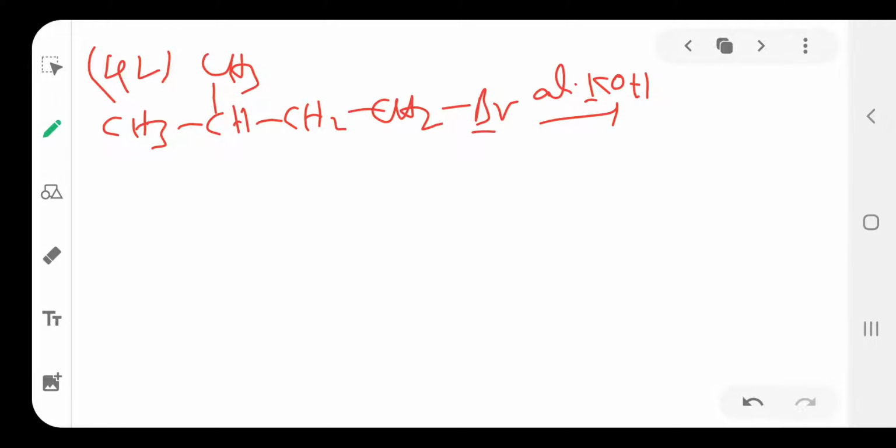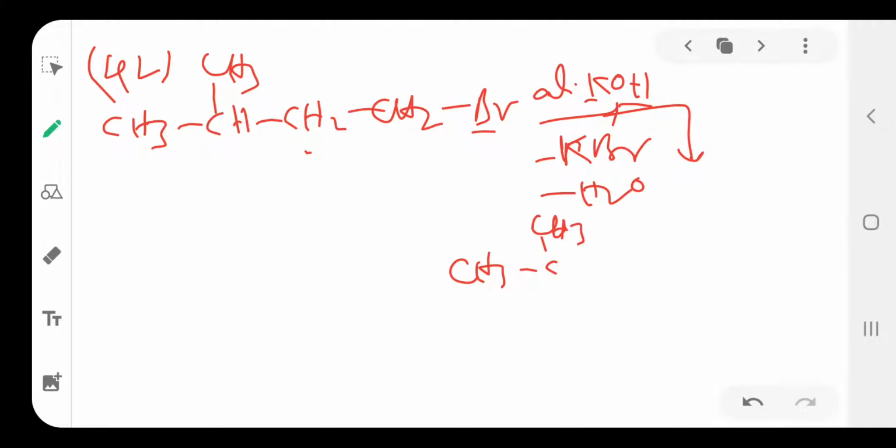KBr separates. Again this OH combines with the beta hydrogen and H2O separates. Then the product is CH3 CH double bond CH, an alkene is formed.